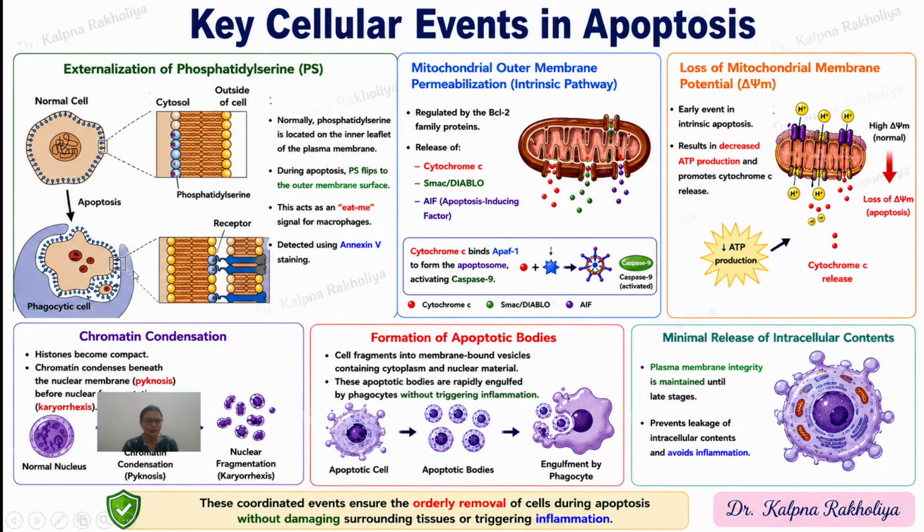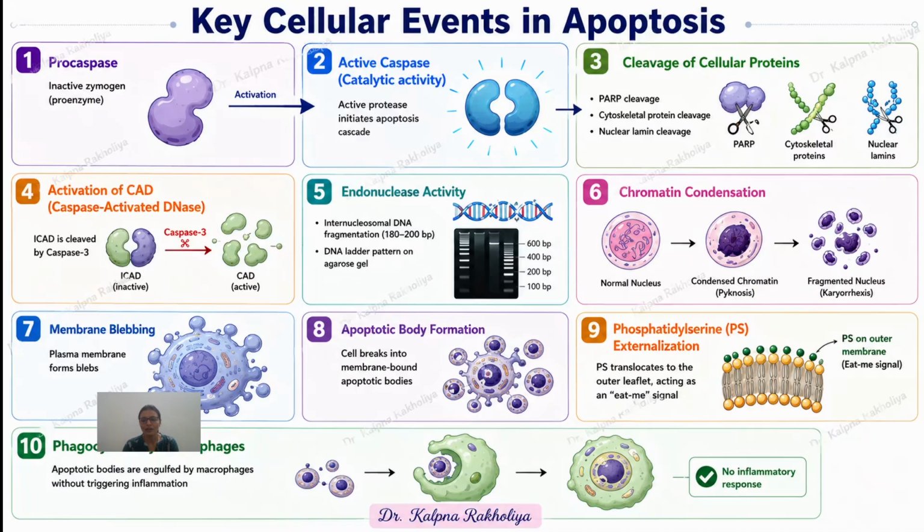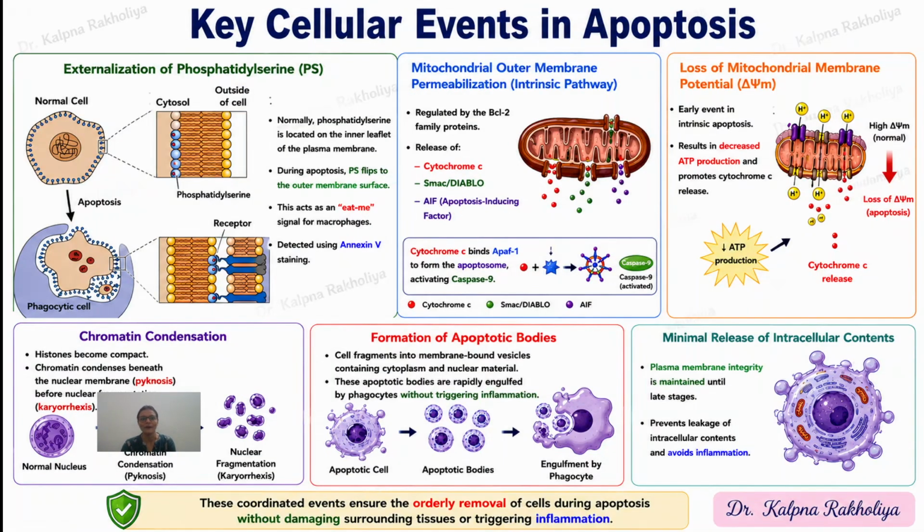That's why macrophages come and are activated, carrying out phagocytosis. The macrophage engulfs the small apoptotic bodies, and no inflammatory response occurs.